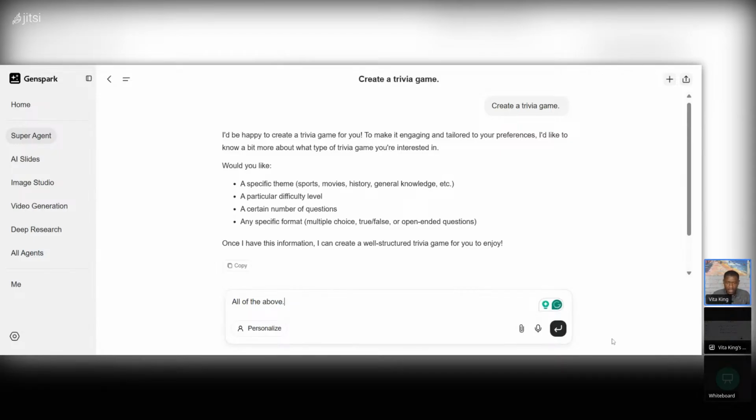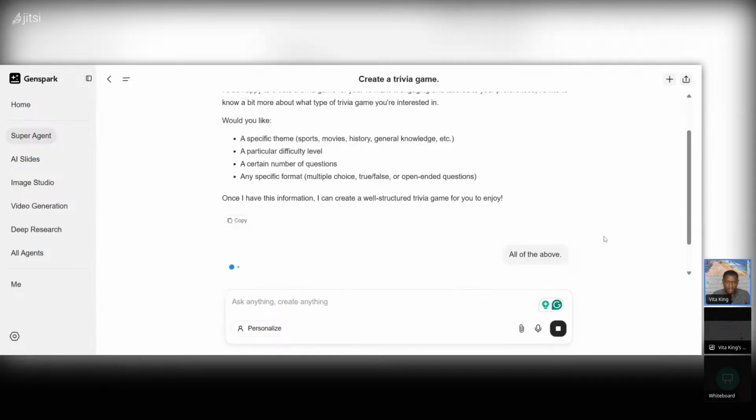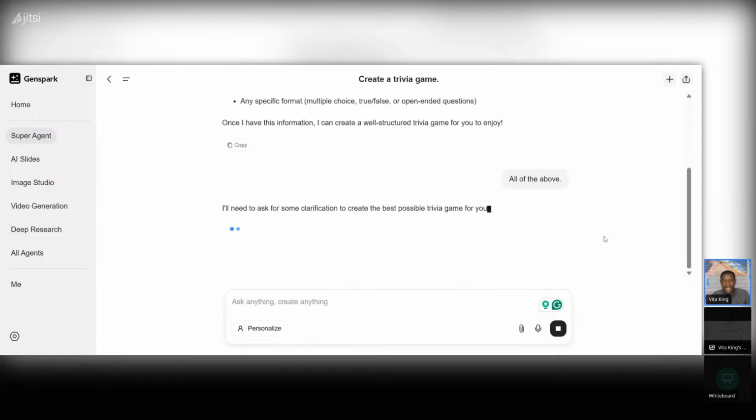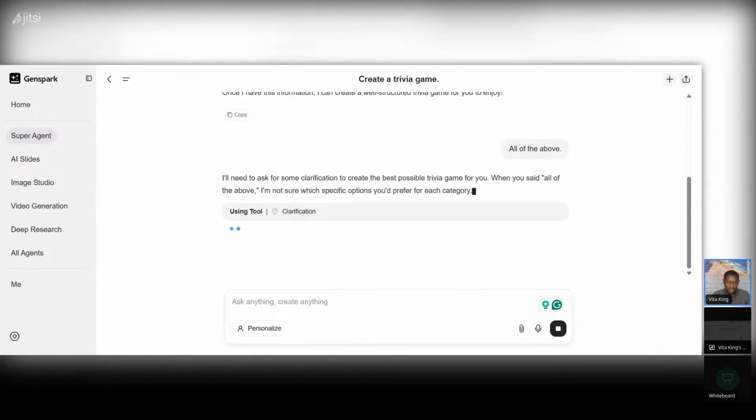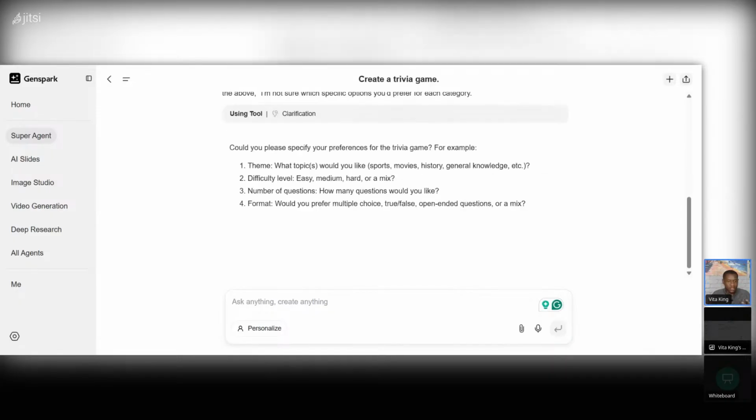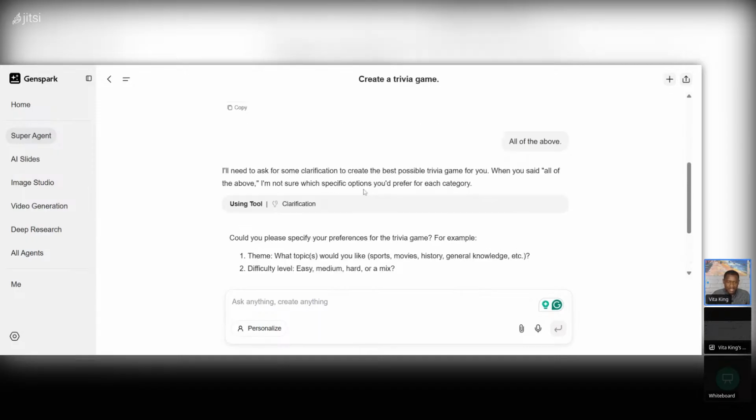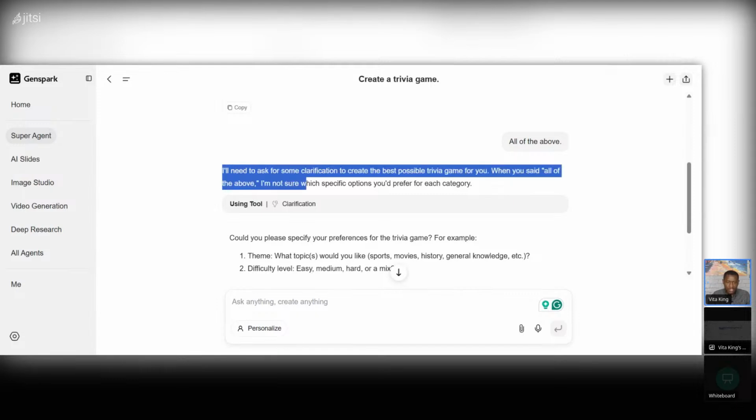Okay, and then we're going to hit enter. Now we're going to let the AI cook for us. "I need to ask some more clarification." You see, when you're vague, it needs clarification. So that's why you need to understand how to communicate with the AI platform, right? Because even though I said all of the above, it's still asking me for more clarification. "I need to ask some more clarifying questions to create the best possible trivia game for you."